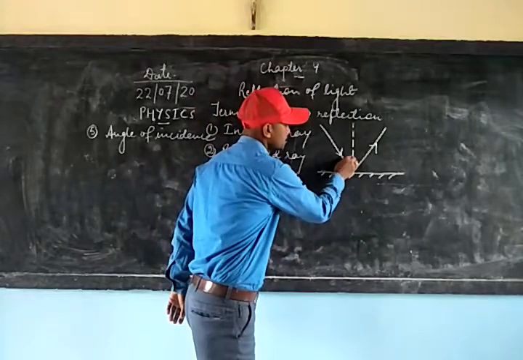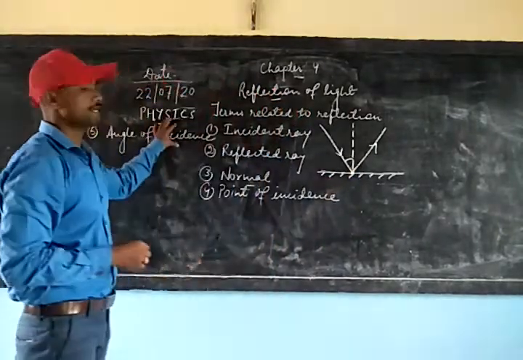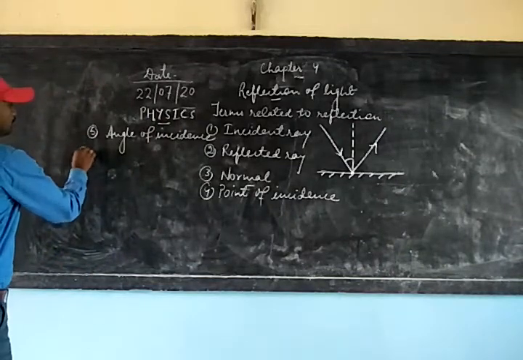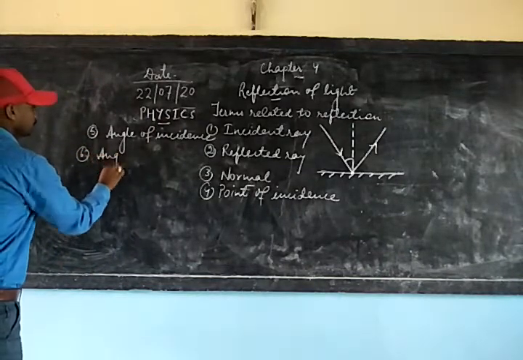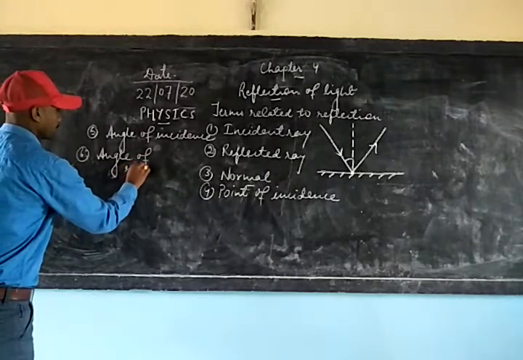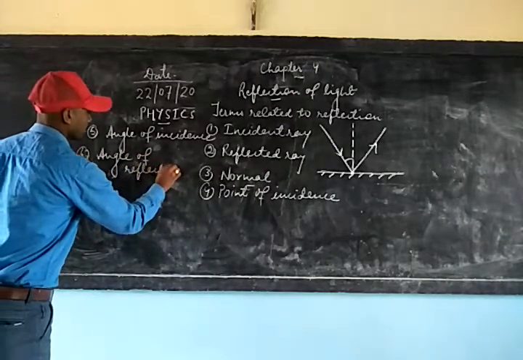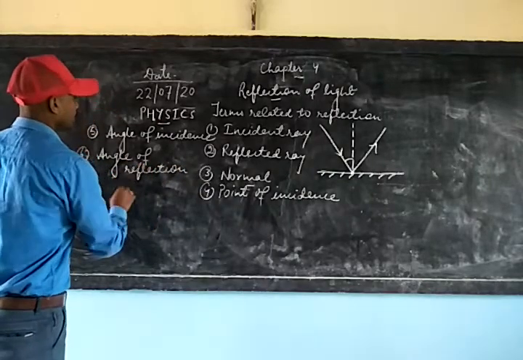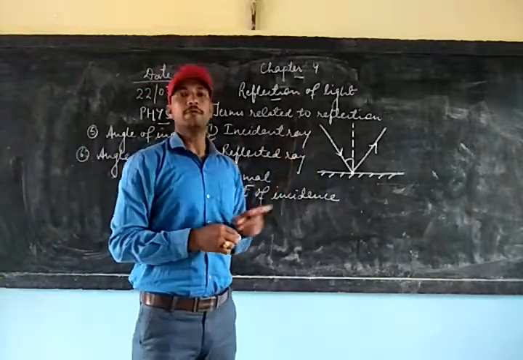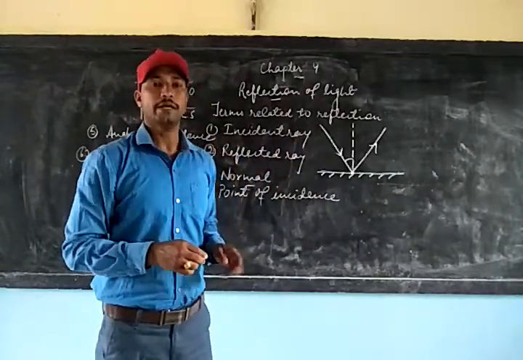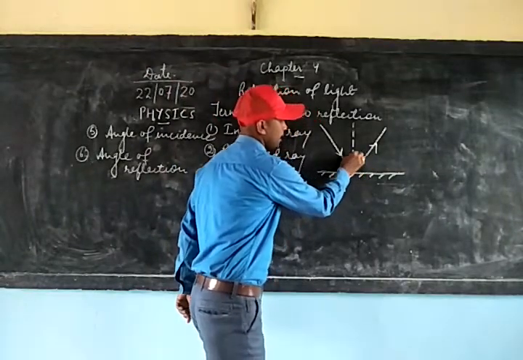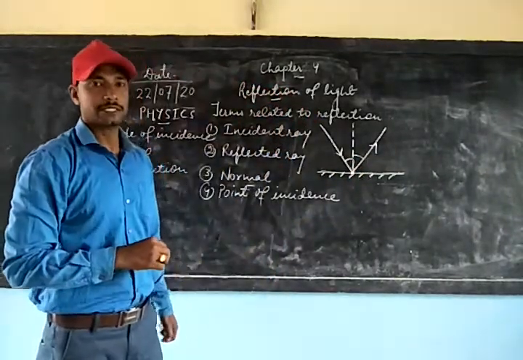So this angle is called angle of incidence. Similarly, we have angle of reflection. It is the angle between the normal and the reflected ray. So we can consider this angle as the angle of reflection.